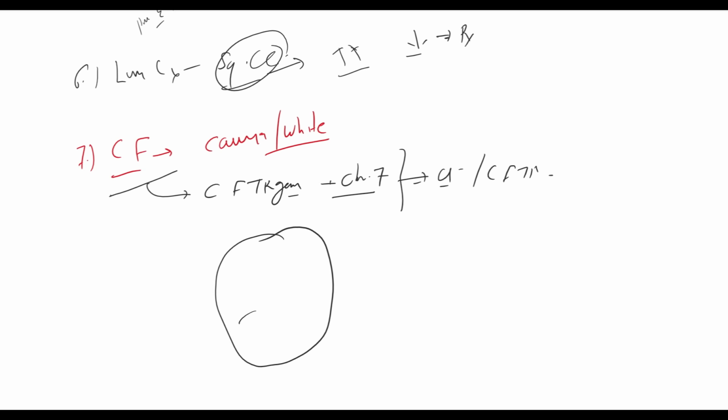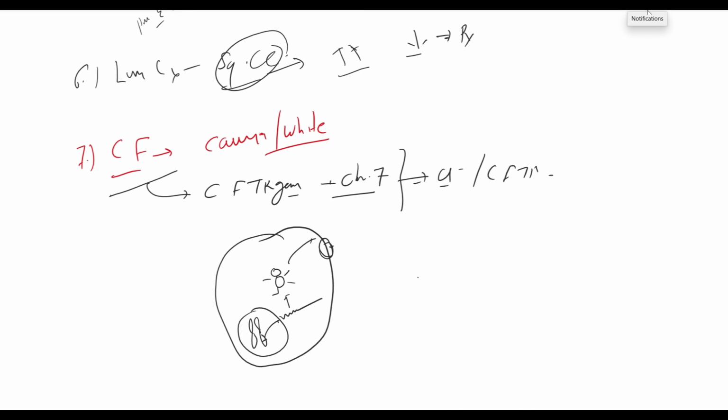This is the cell structure and the nucleus. This is chromosome 7. This is the CFTR gene transcribed to mRNA. This mRNA translates into the CFTR protein, and this CFTR protein moves to the cell membrane.